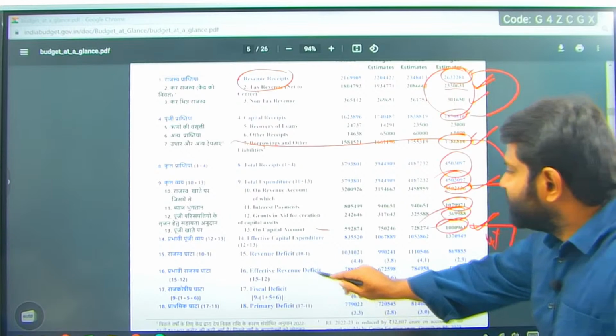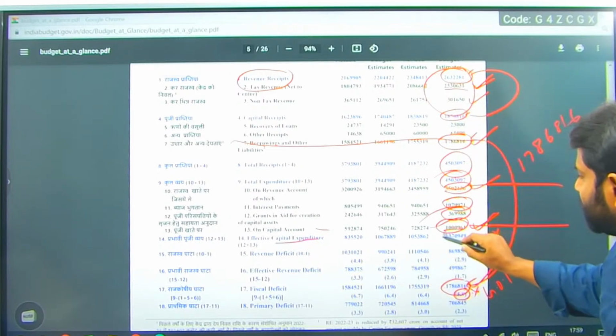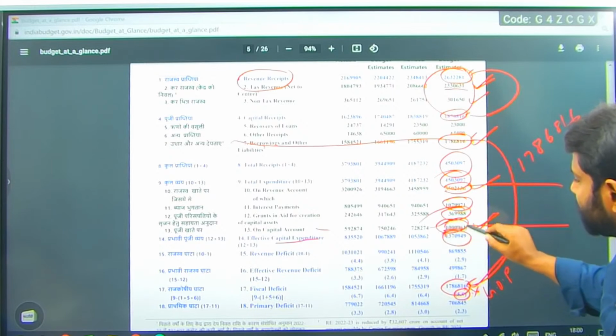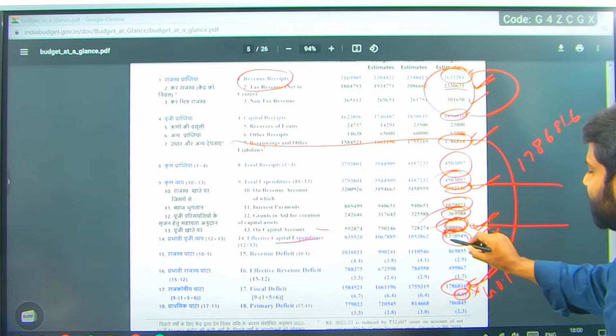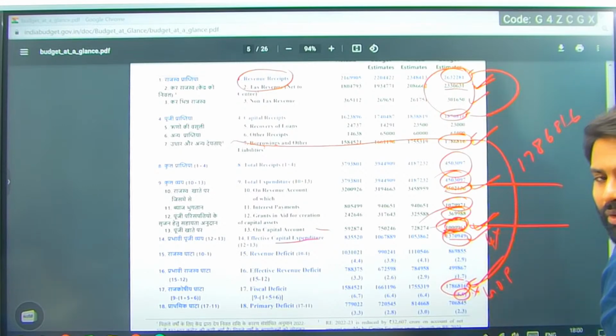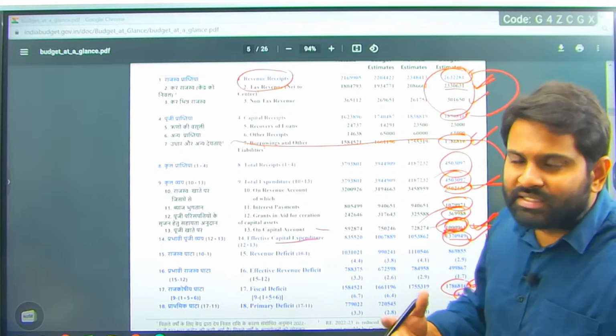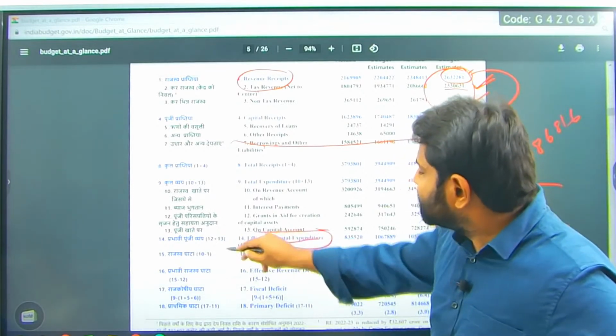So that is the reason why effective capital expenditure is more here. When you compare to the capital expenditure, effective capital expenditure is more, which means around 3,70,000 crores is the amount which went as a grant and became capital expenditure in the states, right? That is the reason why we have come up with effective capital expenditure.